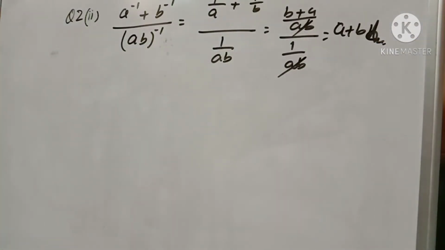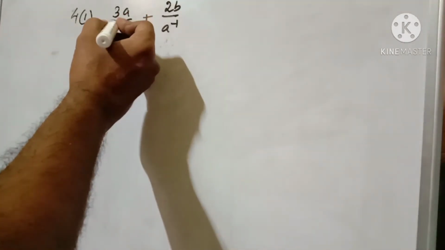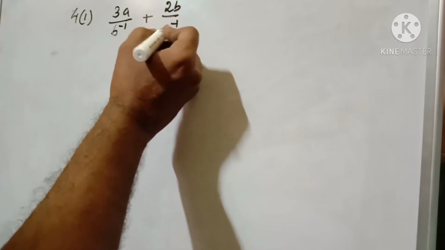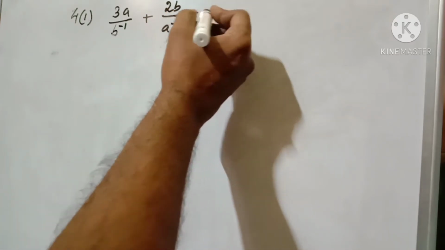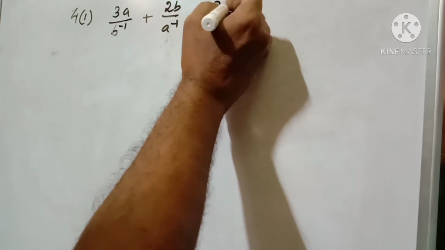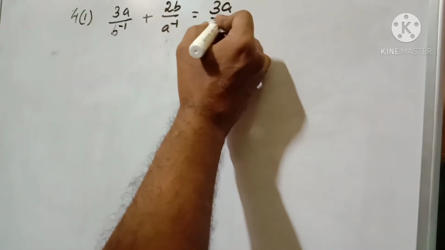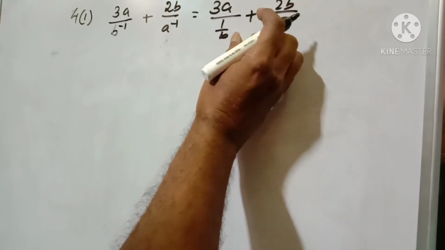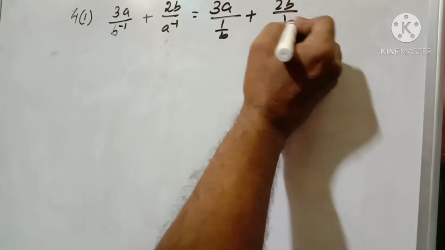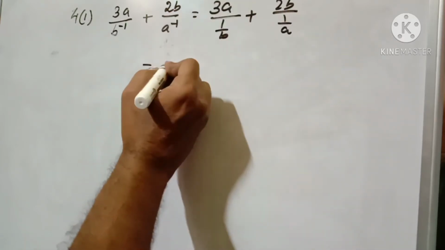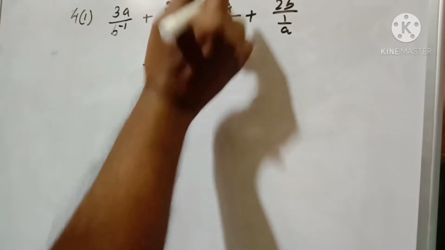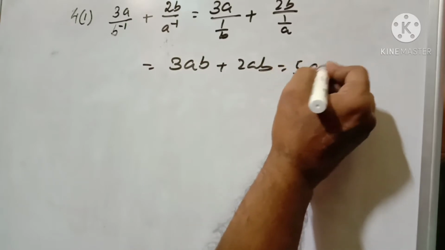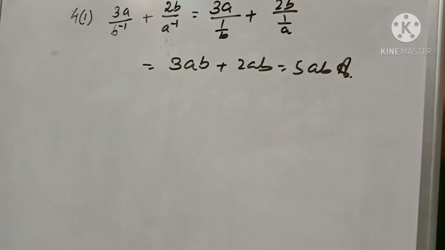Write down please. Question number 4: it is given 3a by b to the power minus 1 plus 2b by a to the power minus 1. Simply I can write 3a, and this I can write as 1 by b, plus 2b, I can write 1 by a. So this part I can take 3, this b will go up, 3ab plus 2ab equals 5ab. This is our required answer. Write down.